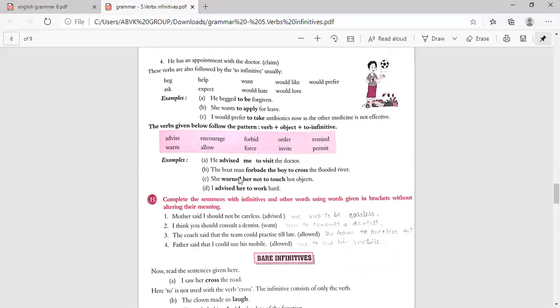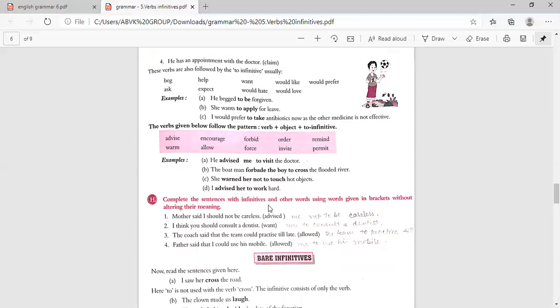The boatman forbade the boy to cross the flooded river. She warned her not to touch hot objects. Advised her to work hard: advised is the verb, her the object, to work the to infinitive.